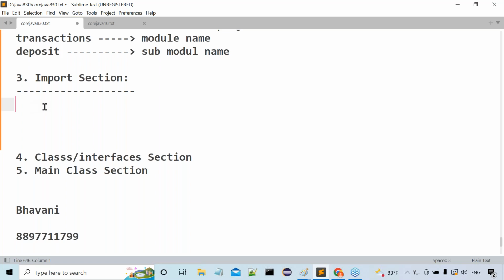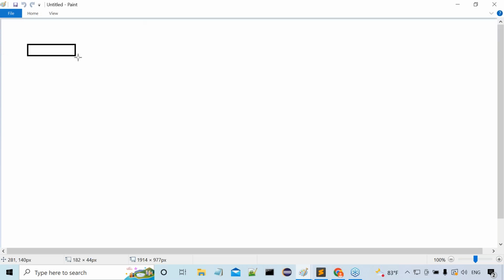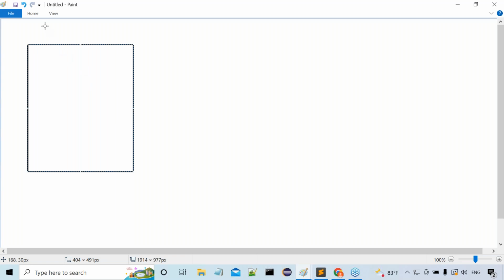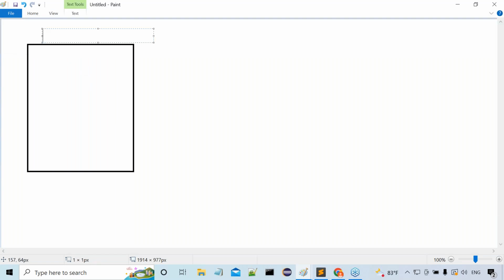What exactly is the meaning of the import statement? Put more concentration, all of you. Listen carefully. The package declaration statement can be used to define a package. Package is a folder or not?